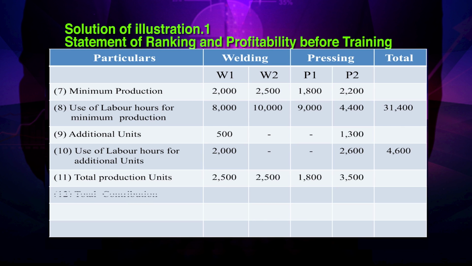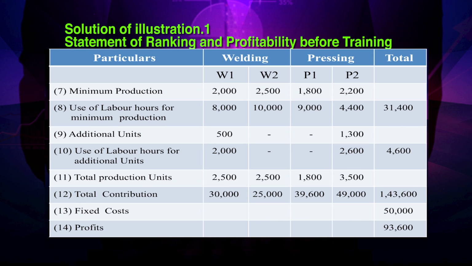Total contribution, that is the total production into contribution per unit, it is rupees 30,000 for welding W1, 25,000 for welding W2, 39,600 for pressing P1, 49,000 for pressing P2, totaling our total contribution 1,43,600. From this, when we subtract the fixed cost of 50,000, our net profit is 93,600.